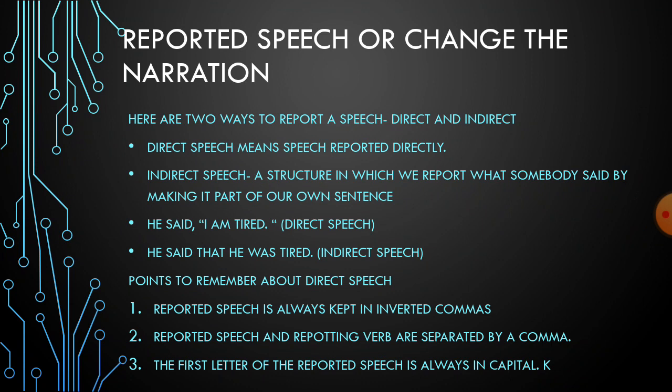Now look at the example. He said, "I am tired." This is direct speech. And when we change it into indirect, we will say he said. In order to remove commas, we will have that conjunction. So the answer will be: he said that he was tired. So this is indirect speech.